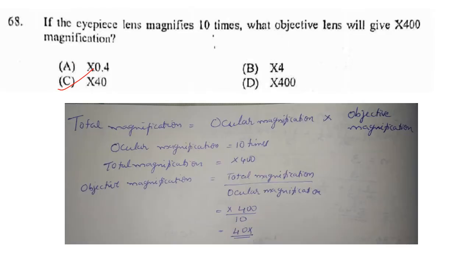Now, if the eyepiece lens magnifies 10 times, what objective lens will give 400 times magnification? So the total magnification is given by the formula ocular magnification into objective magnification. We are given ocular magnification as 10 times and total magnification as 400. So objective magnification will be total magnification divided by ocular magnification, and you will get 40x as your answer. So answer is option C.